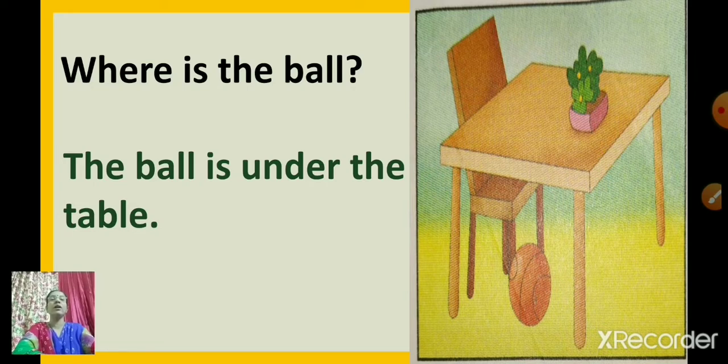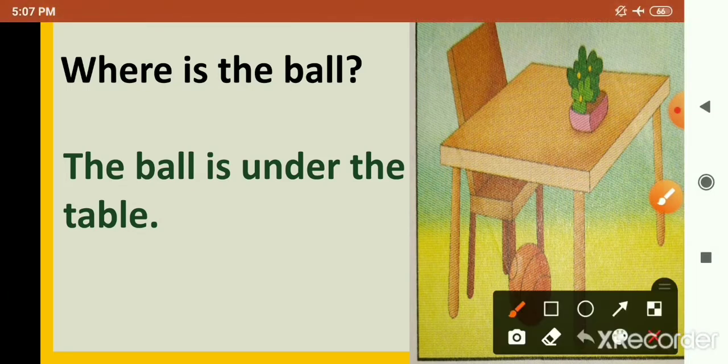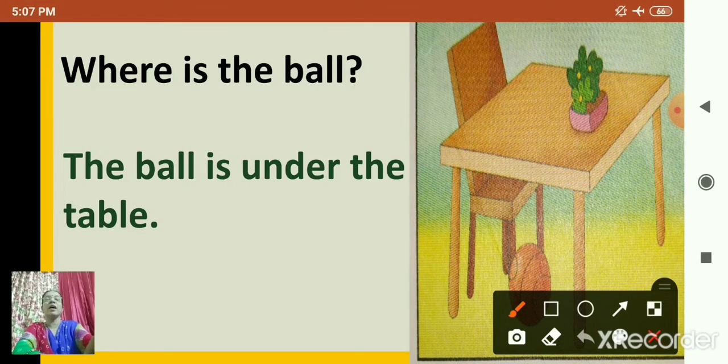So here, which is the position word? Which is the position word here? Yes, under. Under is the position word. So under tells us the position of the ball. Where is the ball? The ball is under the table. So under is what? Under is the position word.